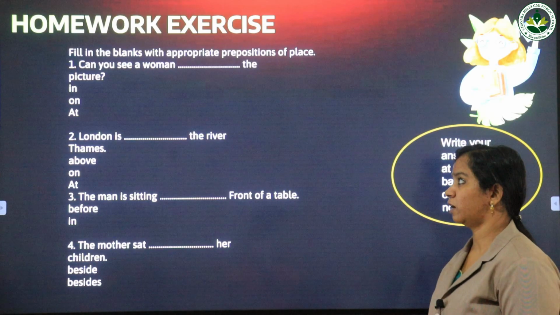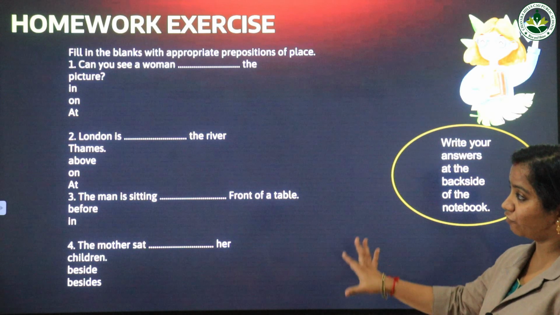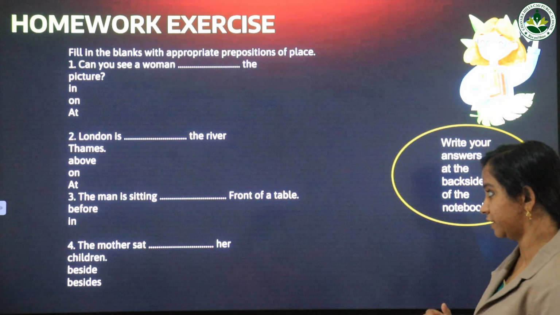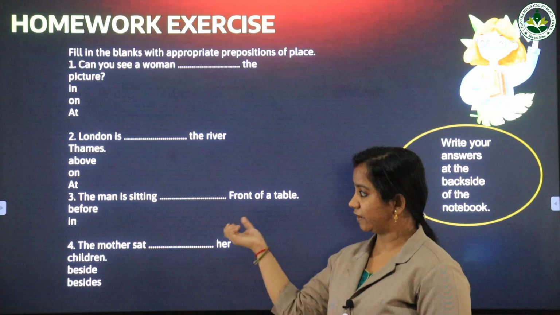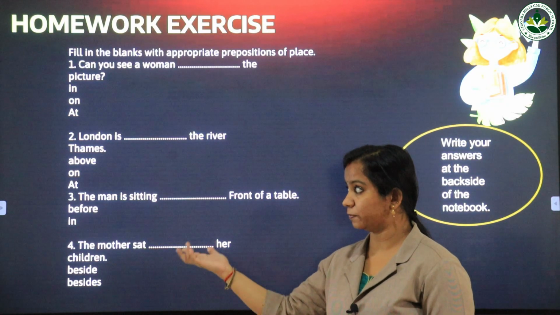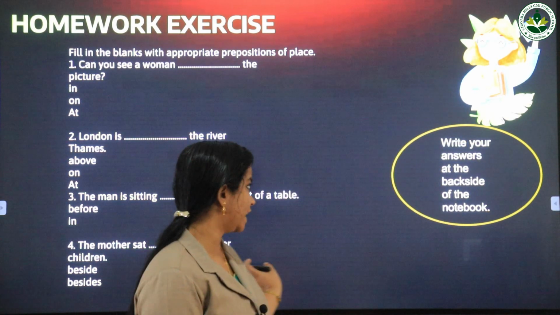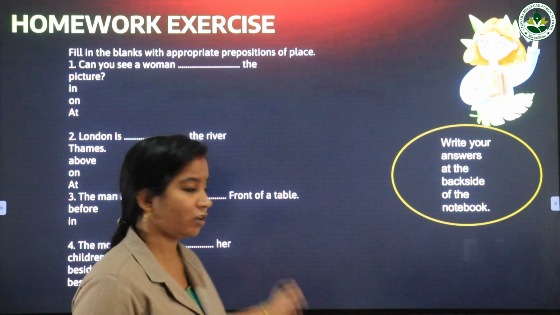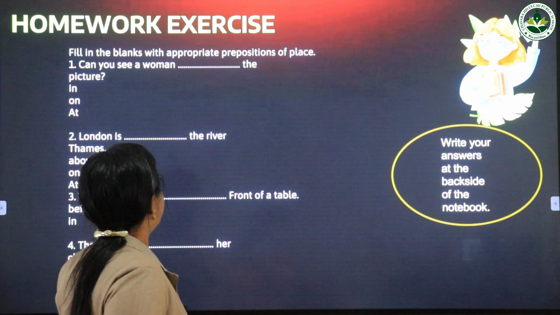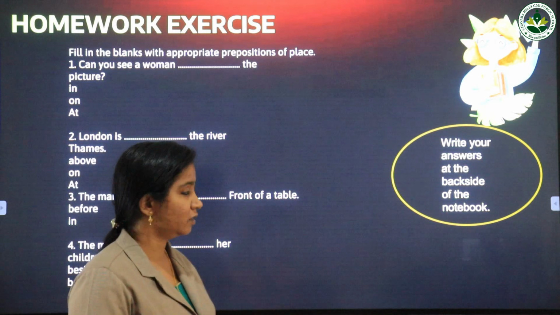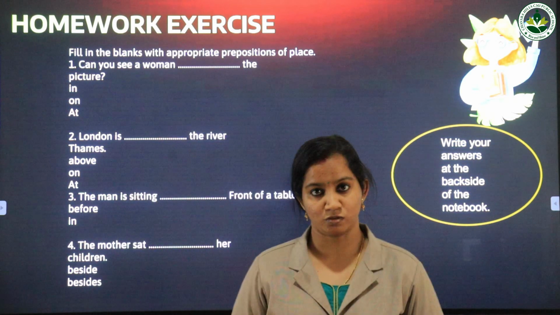Now I have come up with a homework for you. This is the homework exercise. You have 4 MCQ-type questions, and you have to fill in the blanks using the options given here. You have to write only the answers. No need to copy down the whole questions in your notebook. Just put the correct number and then write the answer.